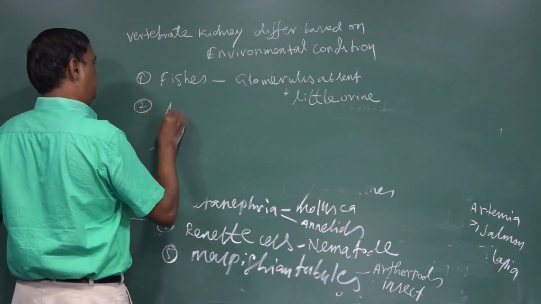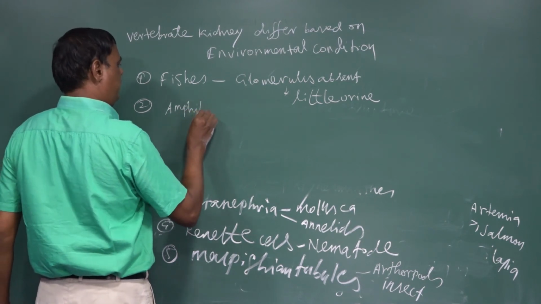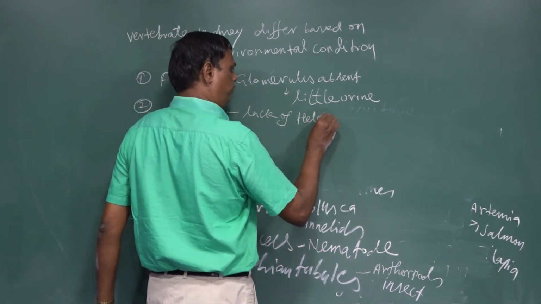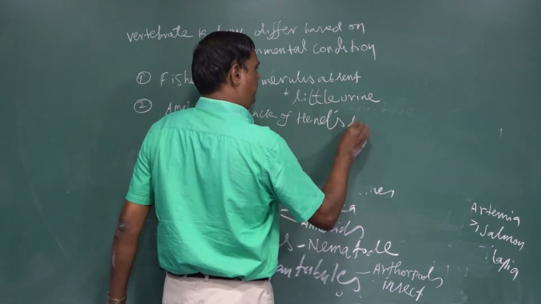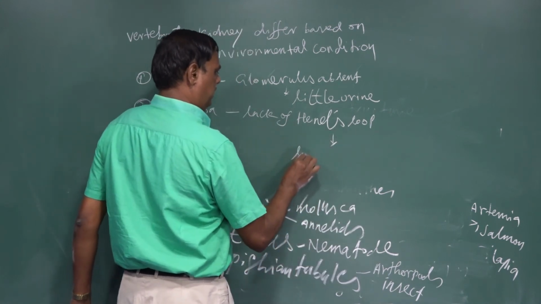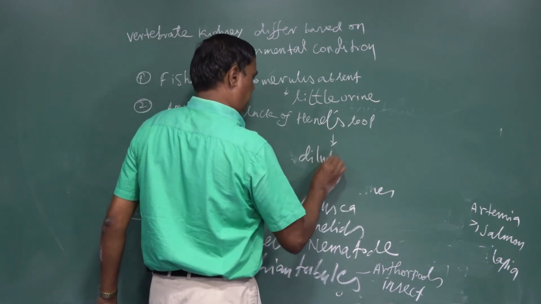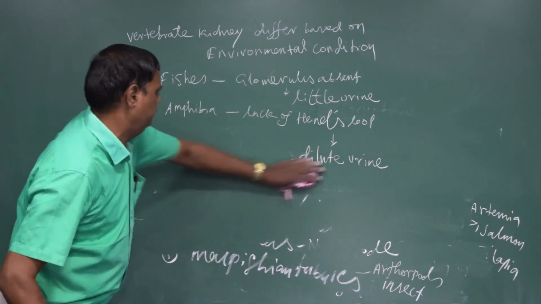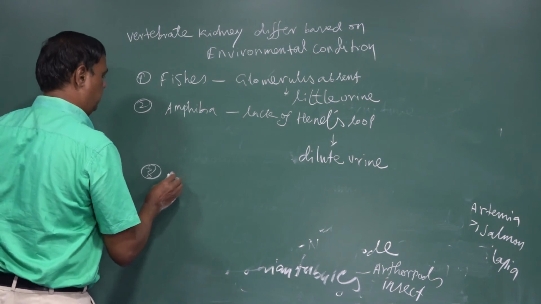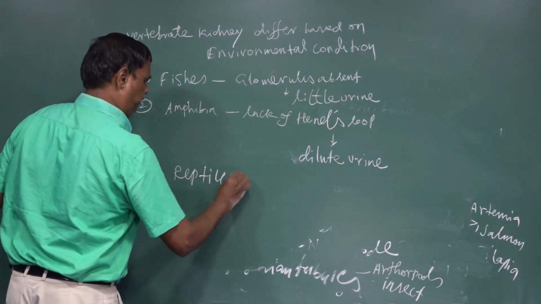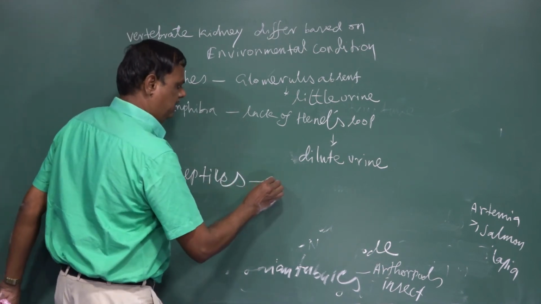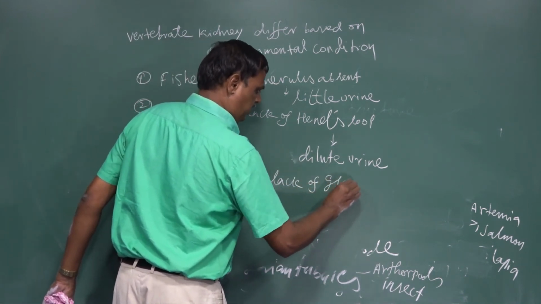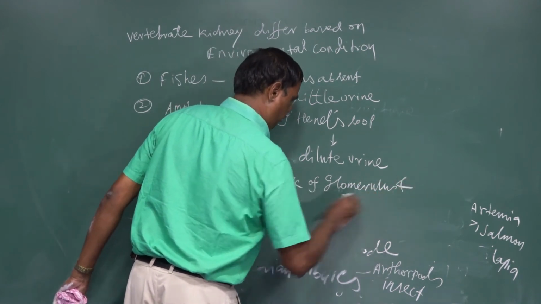Next, amphibia. Amphibia lack Henle's loop, so they produce dilute urine. Third, reptiles. Reptiles lack the glomerulus and also Henle's loop.